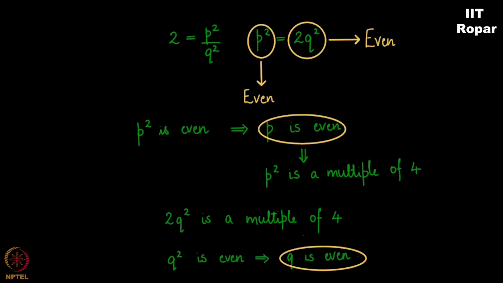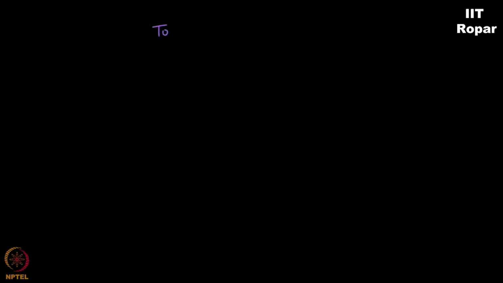Come on, is this even possible? We just started off with p and q not both being multiples of 2. Correct? That's how we started. So what just happened here? To show that square root of 2 is irrational, to prove this statement, we assumed square root of 2 to be rational.